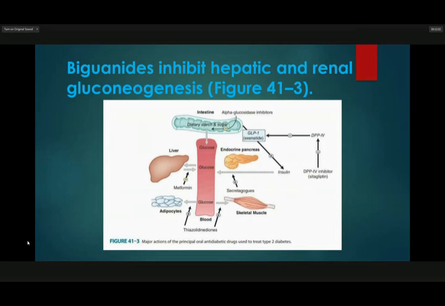This is the major action of the principal oral anti-diabetic drugs used to treat type 2 diabetes.